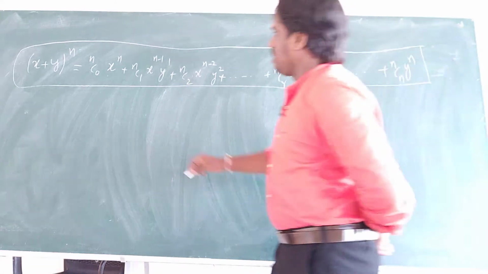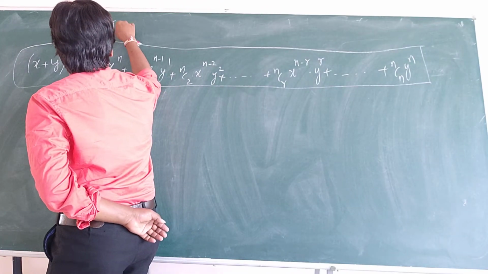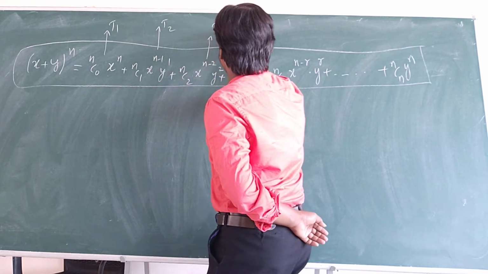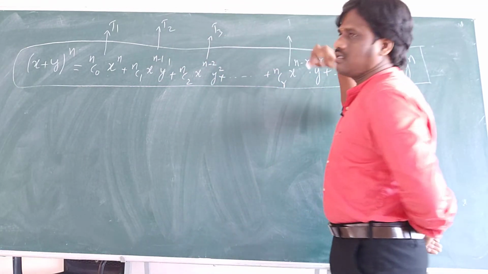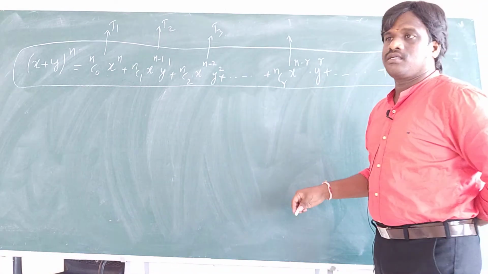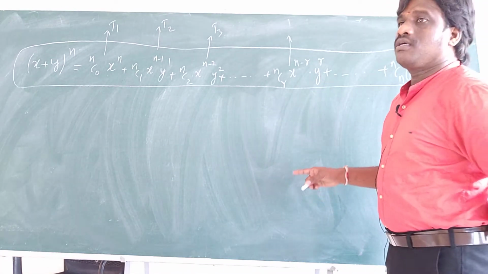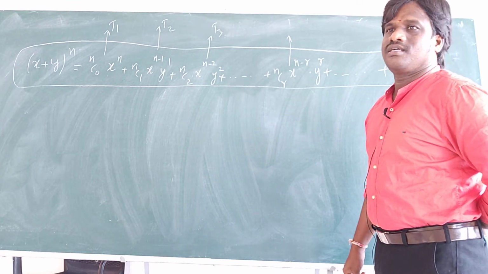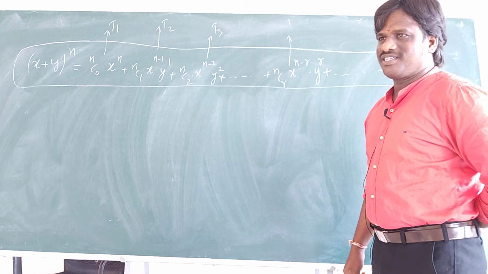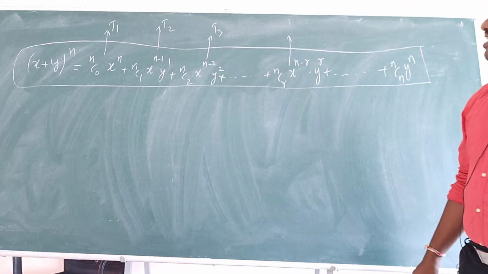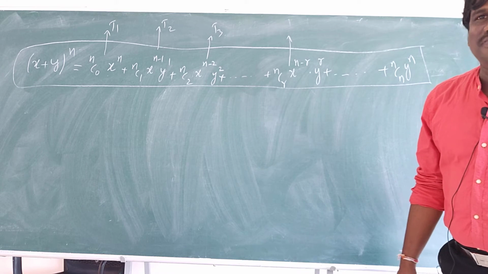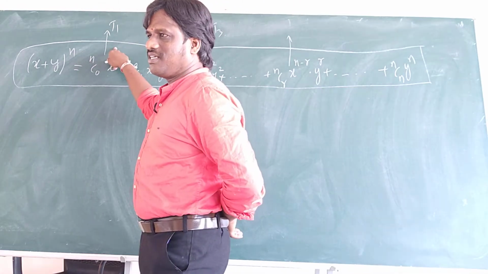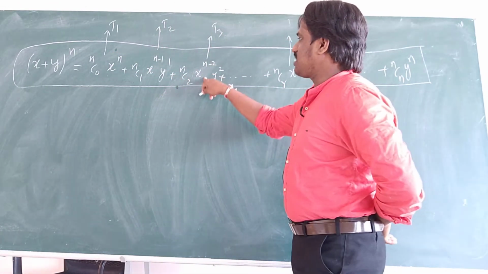In that, nC0 is the first term, nC1 is the second term, nC2 is the third term. What is this term name? See, this is first term, this is second term, this is third term.